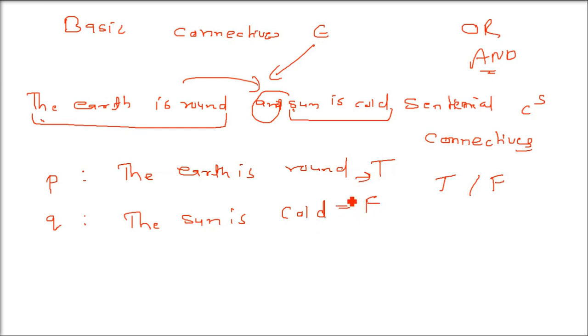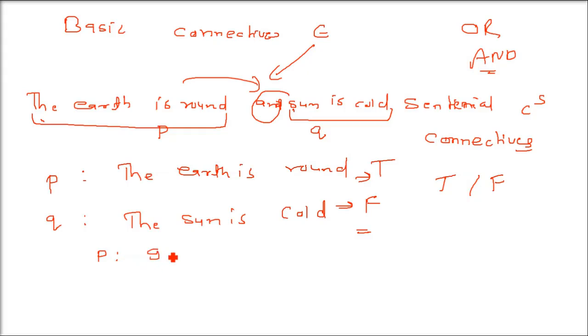The earth is round is true in mathematics, and the sun is cold is false. So how do we give the result of this compound statement, because there is a connective which is and? Whenever we have and, one statement is P, one is Q. So what is the result of this statement in terms of true and false?